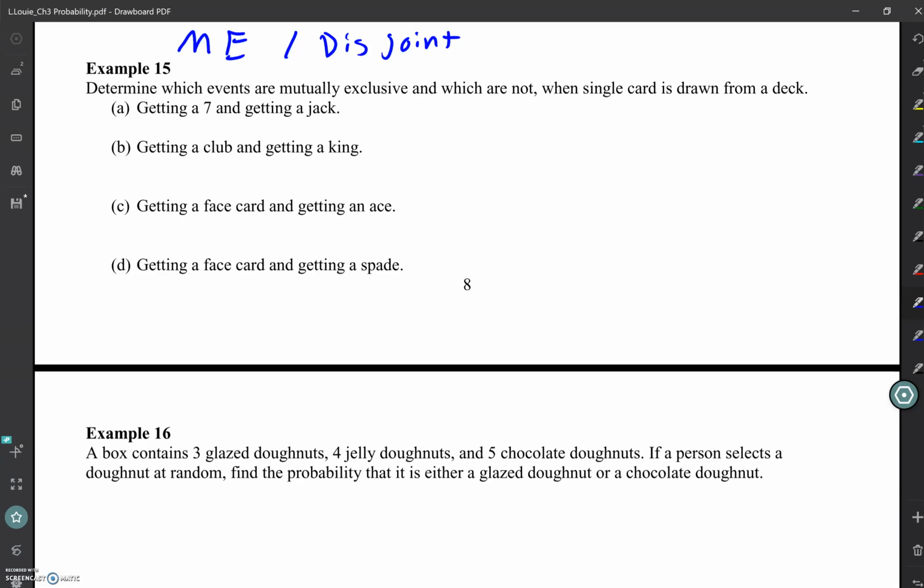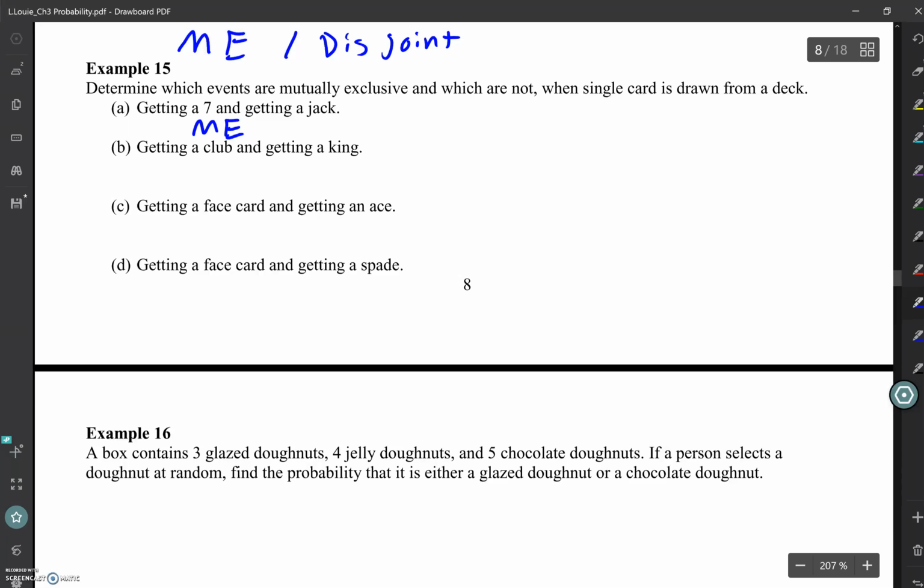All right, what do we think about A? Getting a 7 and a jack. Can they happen at the same time? Mutually exclusive. They cannot happen at the same time.